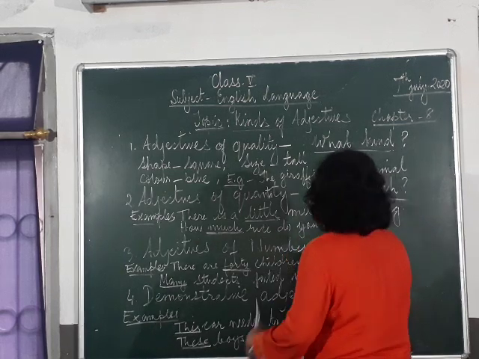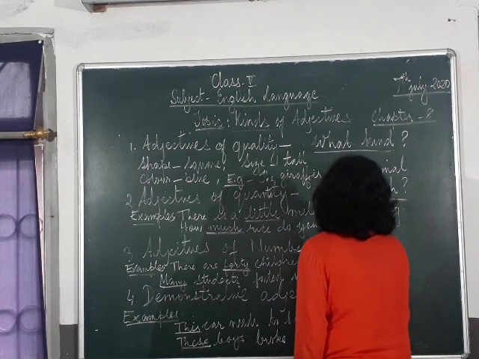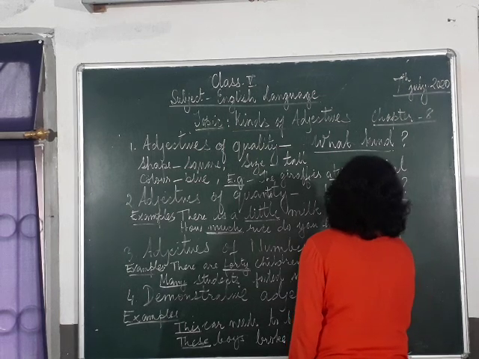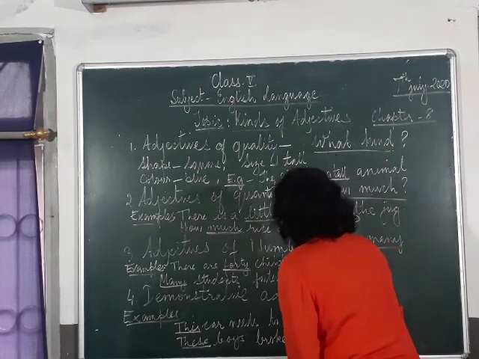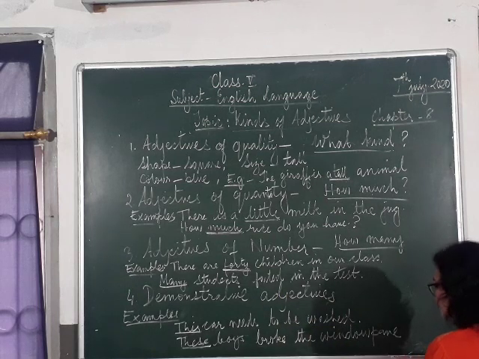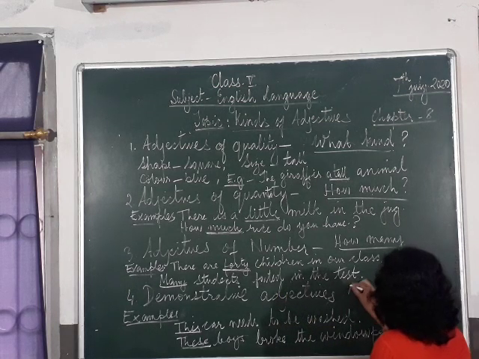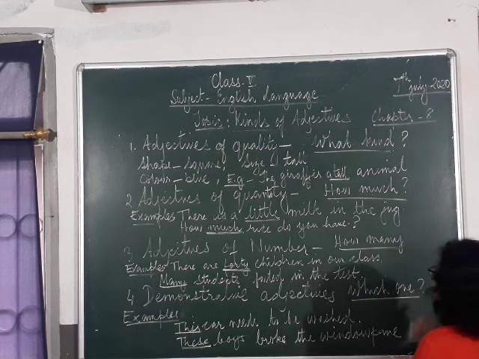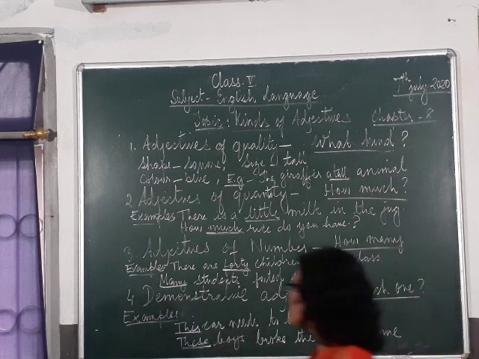Adjectives of number ask the question, how many? And demonstrative adjectives ask the question, which one? Alright, children, these are the 4 kinds of adjectives.